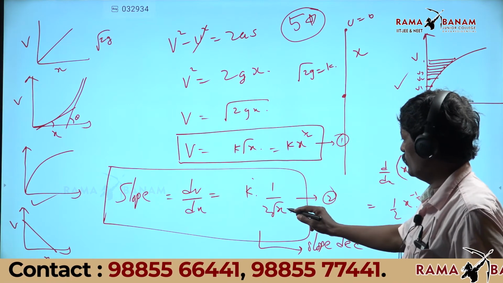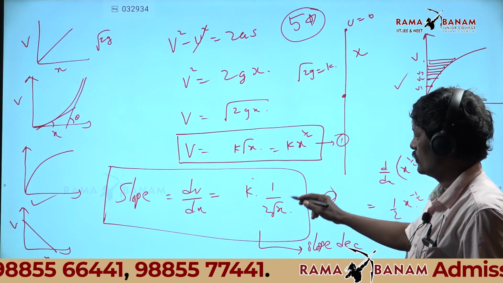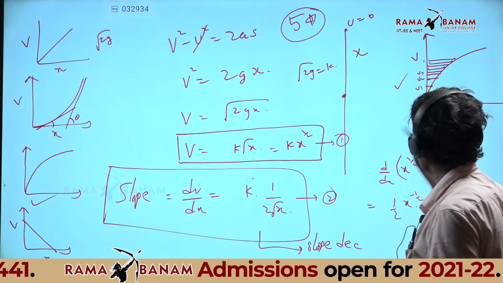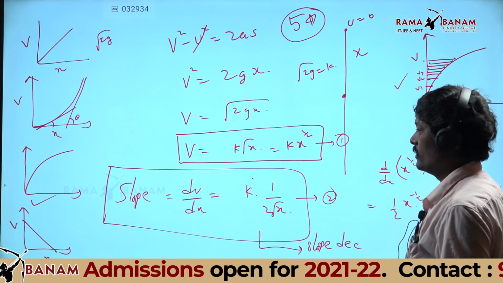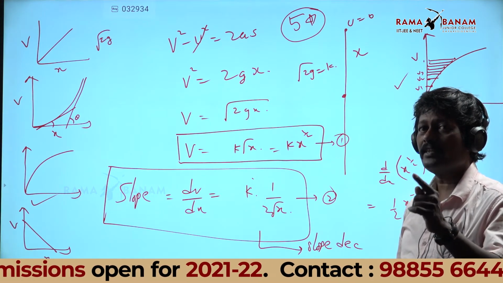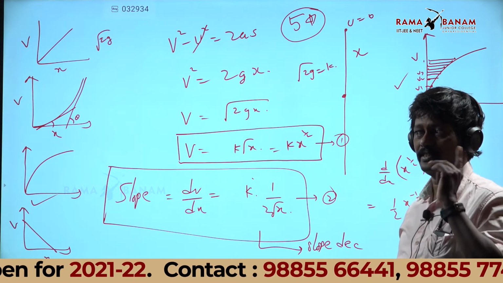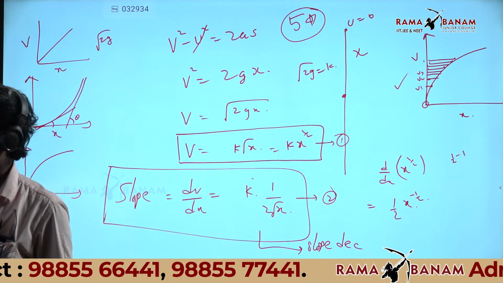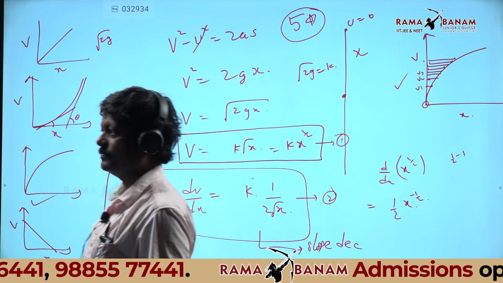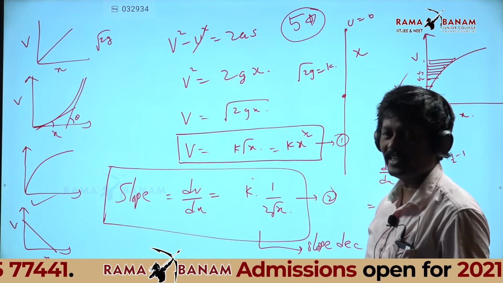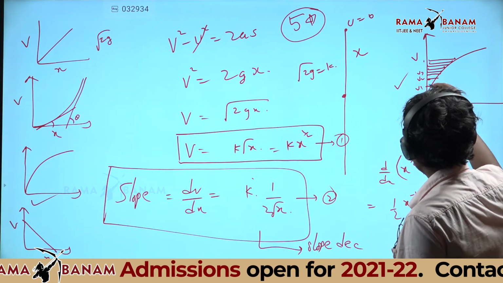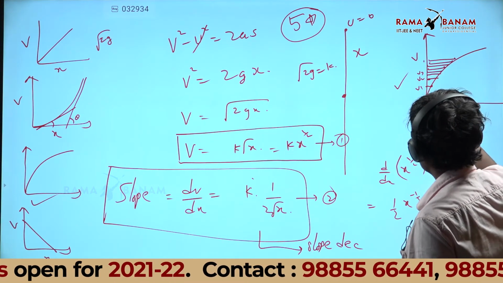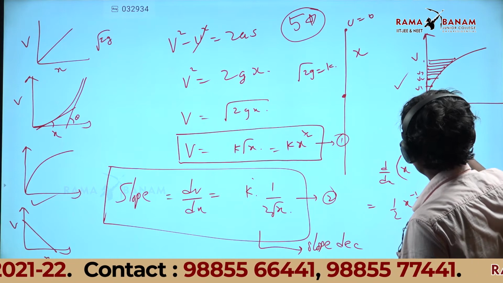How much angle does the tangent make with the x axis? 90 degrees, sir. Who is that? Swikar Reddy, sir. Swikar Reddy is right. If I draw a tangent here, it will be along the y axis.